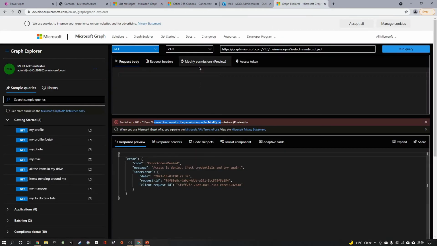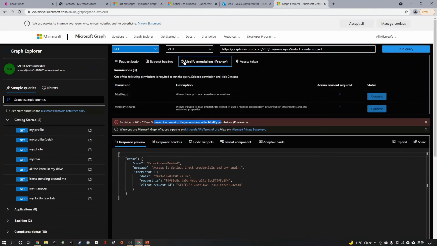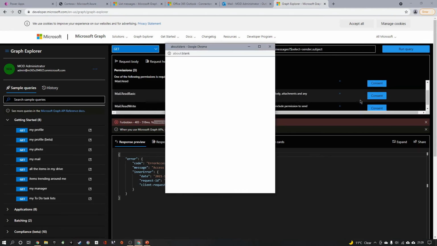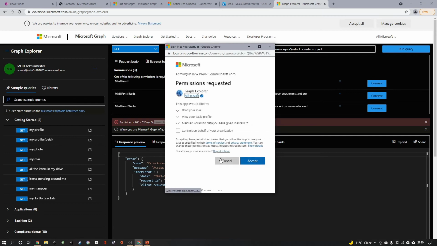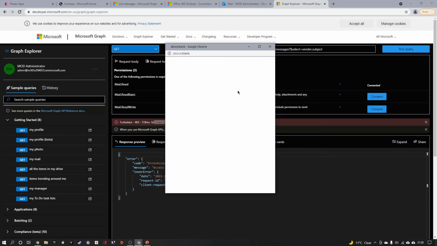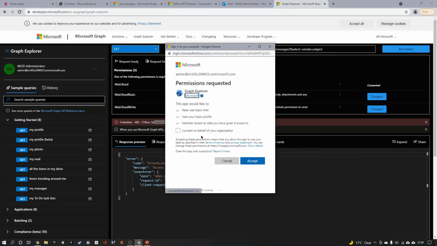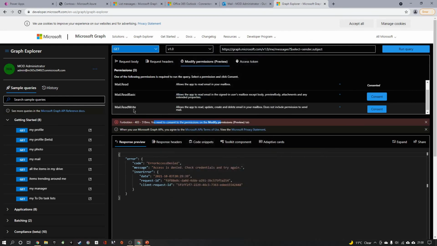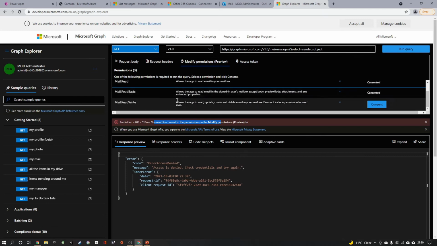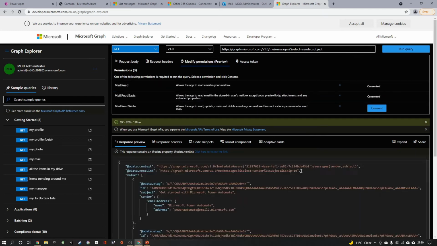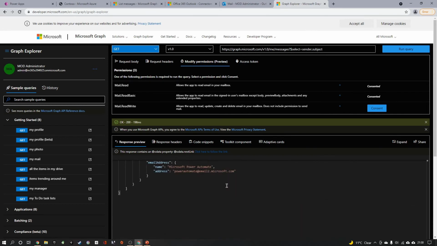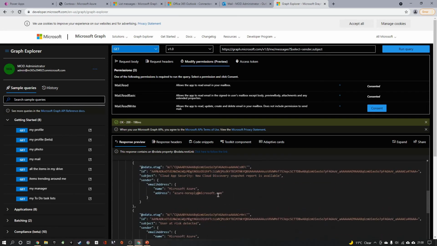So I can go here, there is a tab here to get that. Modify permissions, I click on the read permission for that and the read basic permission. I don't need read write because I'm not going to write any emails to the user, so I don't want that. So if I run this query, this will fetch me a list of emails, and again this will fetch only the top 10.